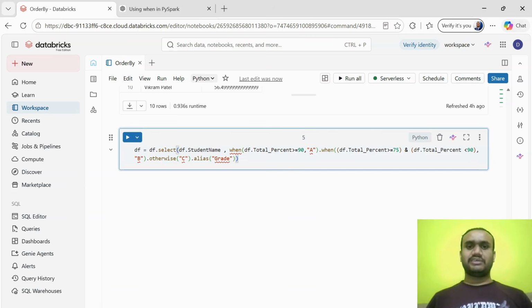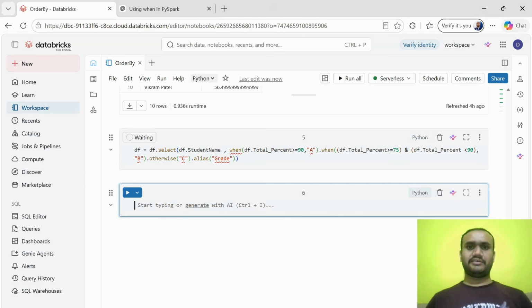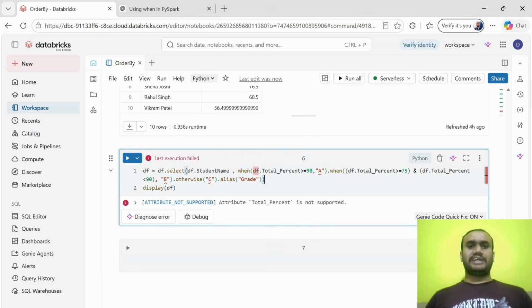Now let me execute this query. So I think we are making one mistake: we should have one more column called total percentage. That way you can understand it better, comparing the total percent versus the grade, and how it is assigned, right? Let me import one more column called total percent.